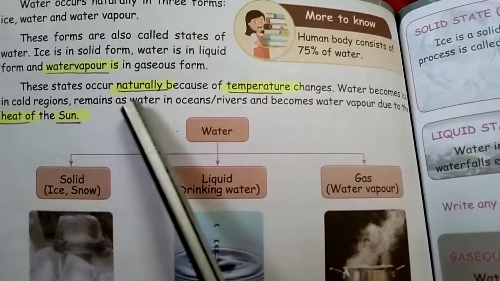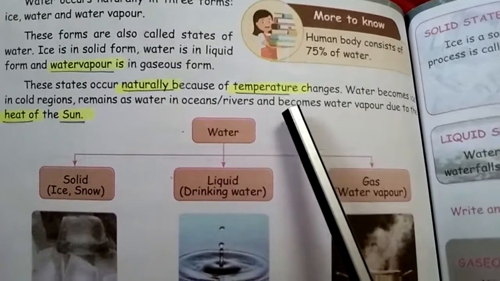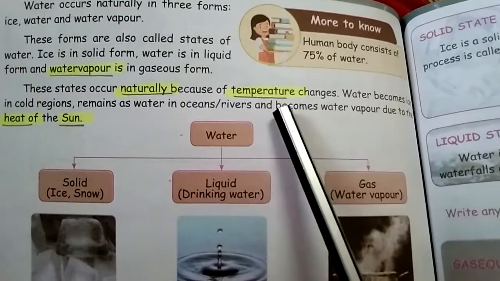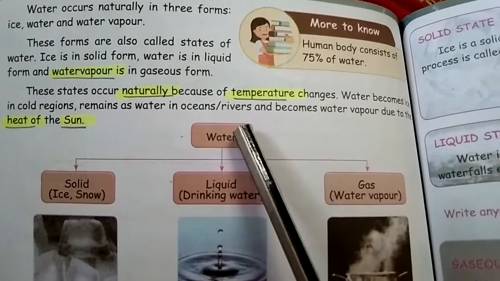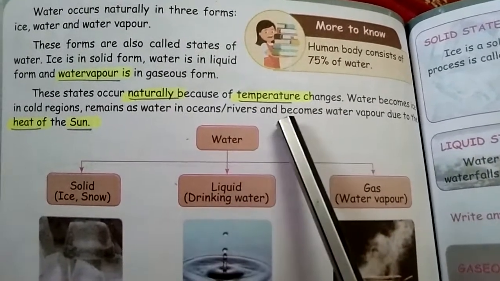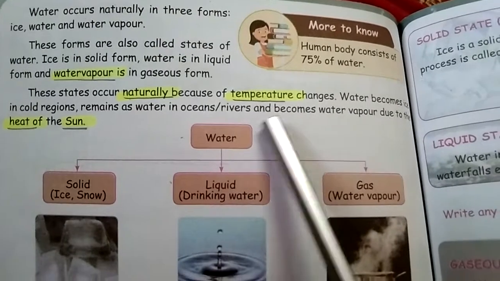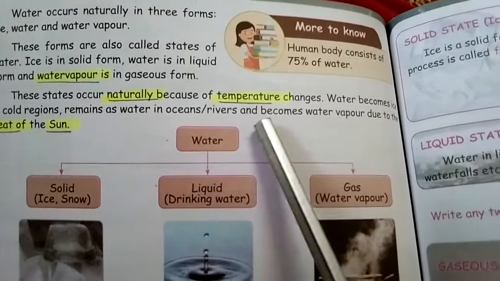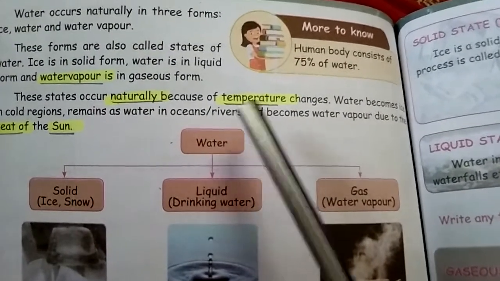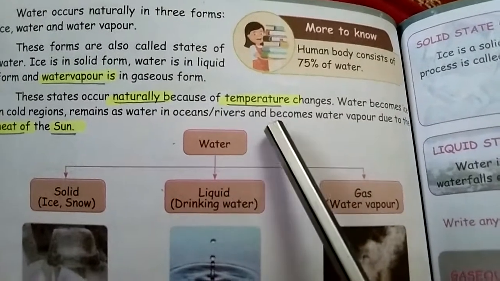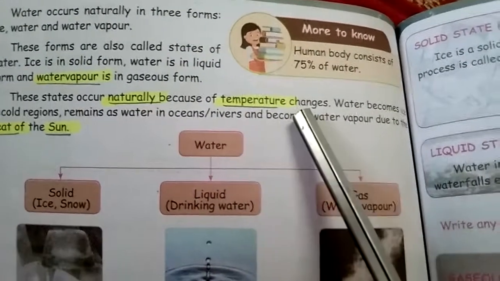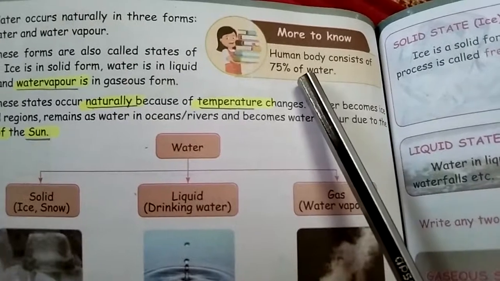These states occur naturally because of temperature. See, once we freeze it, it will become a solid. Once we boil it, it will become a liquid again. If we heat it more than its boiling point, it will vaporize. See, it's an important fact.